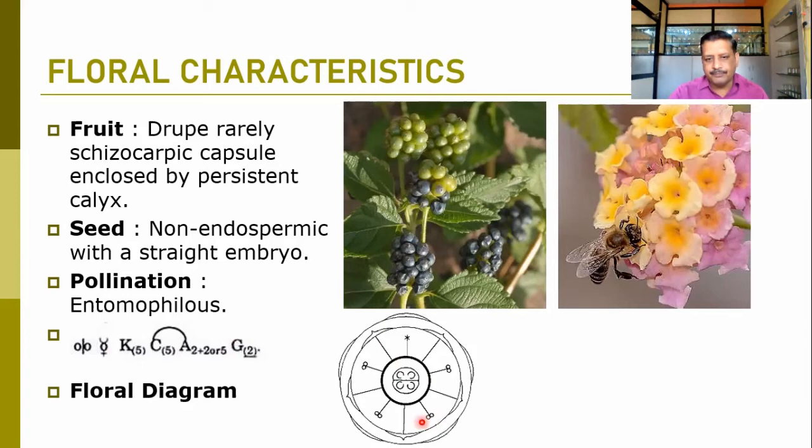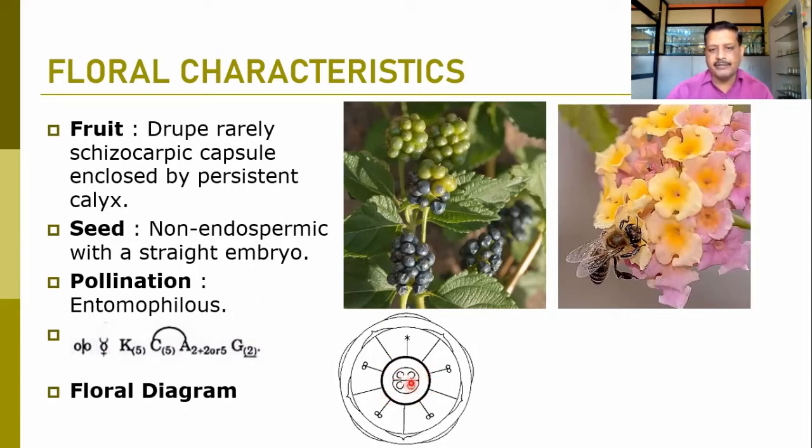Stamens are mostly 4. Here we have shown 4 stamens. They are didynamous in nature, but a 5th stamen may be present, in the form of a staminode. A stamen-like structure is there, but no viable pollen can be observed in the anther cells. So these are considered the staminodes. So it is also shown here. Here you can find the epipetalous condition. On the tube it has been attached.